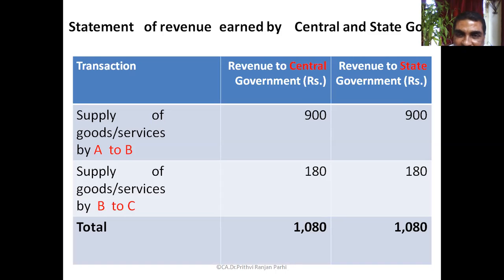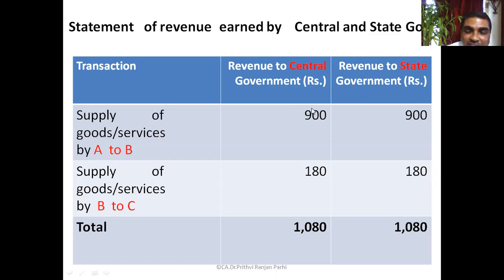A deposited 900 rupees in CGST, 900 rupees in SGST. B has deposited only 180 and 180. So total revenue they got is 1,080 and 1,080. So both the governments got an equal amount and that is their due.